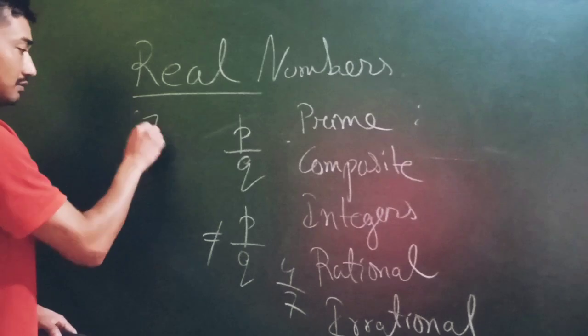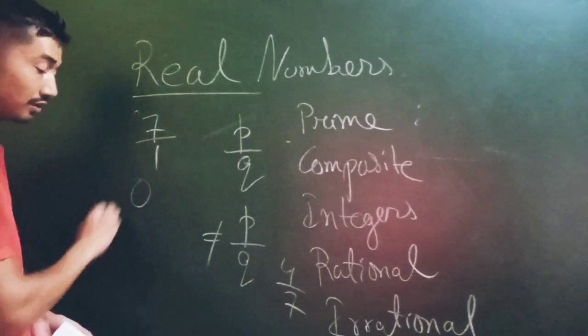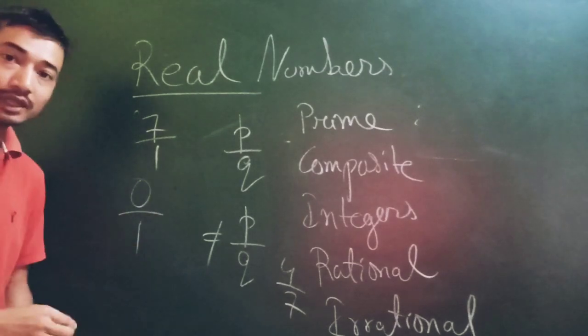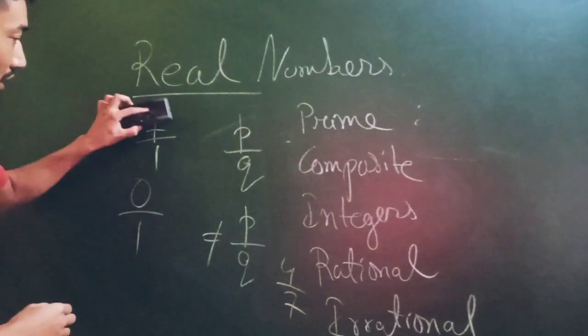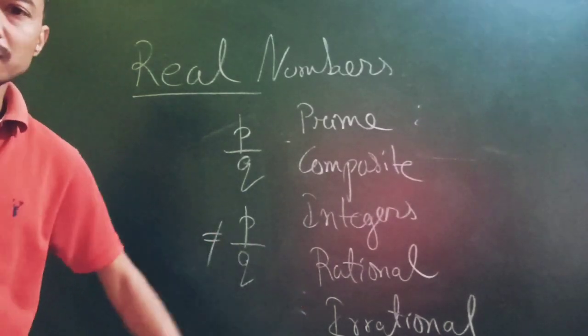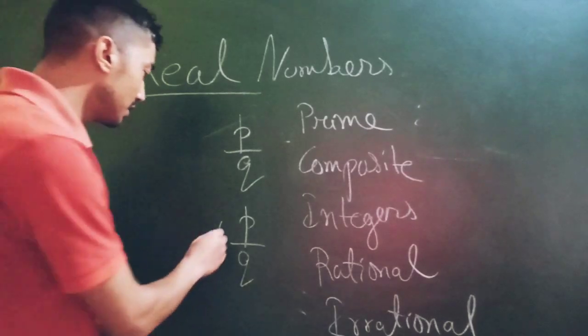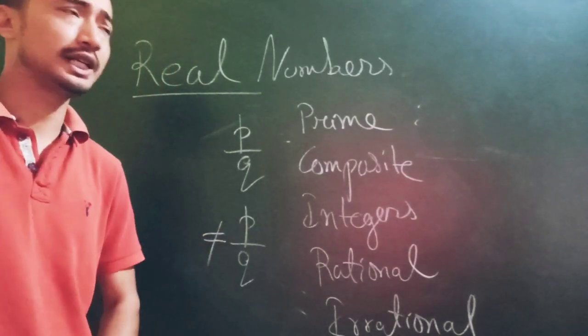7 is also a rational number because I can write it as 7 by 1. 0 is also a rational number, I can write it as 0 by 1. I can just go on writing like that. Not a big issue. So any number that can be written in the form of p by q is a rational number. So what are irrational numbers? Numbers which cannot be written in the form of p by q are called irrational numbers.